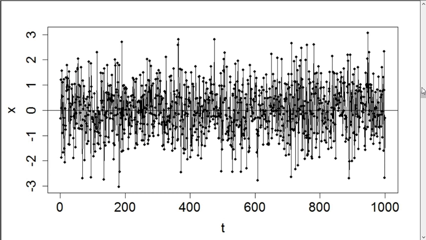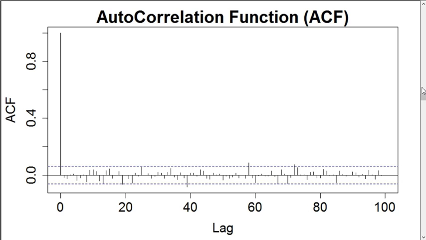Here is some white noise. In fact, this is IID Gaussian noise. I generated 1,000 data values and plotted them here. I then computed the sample autocorrelation function using the Yule-Walker estimate, and that gave me this. As you can see at lag 0, the sample autocorrelation function has the value 1. It has to every time. At lags above 0, they're very low. Most of the time, they're between the upper and lower dashed lines, which mark the 2 standard deviation limits around 0. A few of them poke a little bit outside those limits, but that's to be expected.